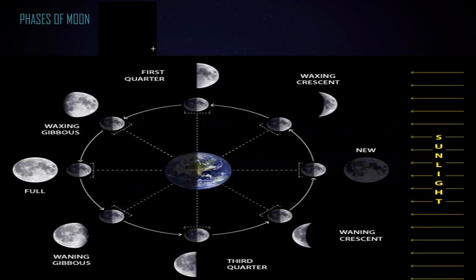And then again it changes position. Now the amount of light which is reflected from the moon's surface starts to decrease as it changes position. So we'll have a waning gibbous. Gibbous is like 3/4 of what we see. And waning because it's decreasing in size, waxing when it is increasing in size.